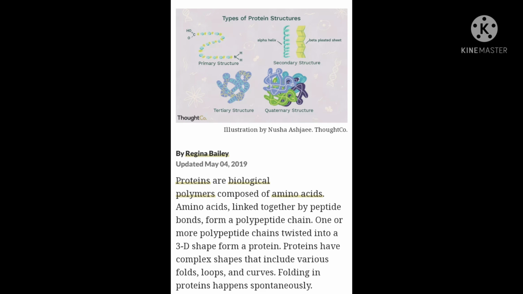Types of protein structure. Proteins are biological polymers composed of amino acids. Amino acids linked together by peptide bonds form a polypeptide chain. One or more polypeptide chains twisted into a 3D shape form a protein. Proteins have complex shapes that include various folds, loops, and curves. Folding in protein happens spontaneously.